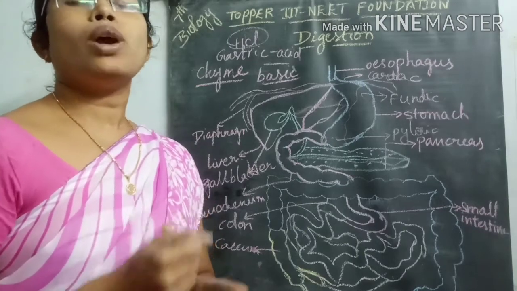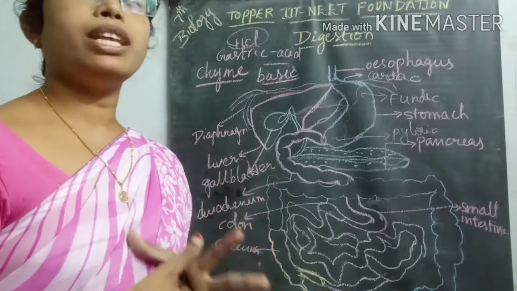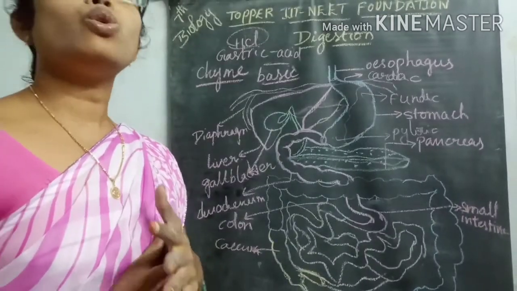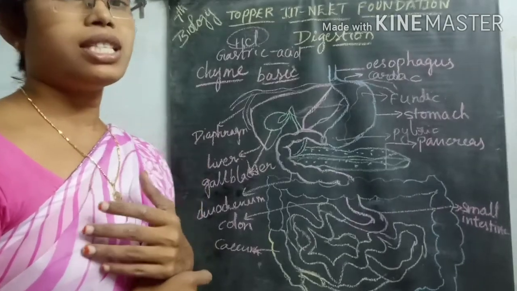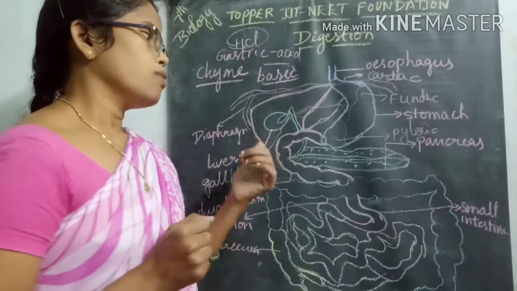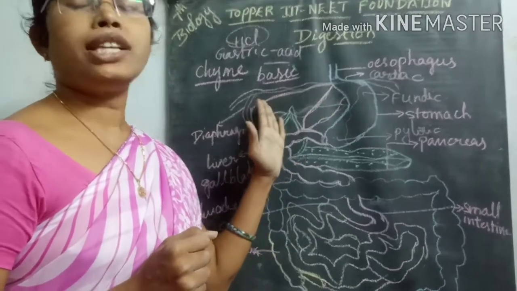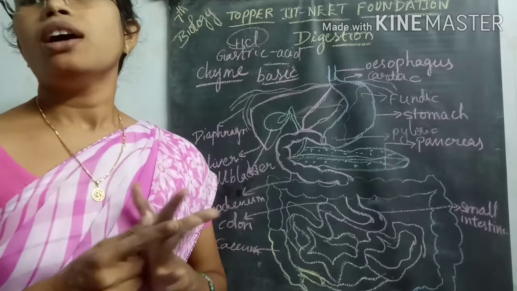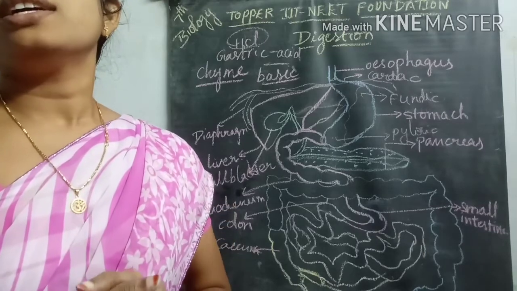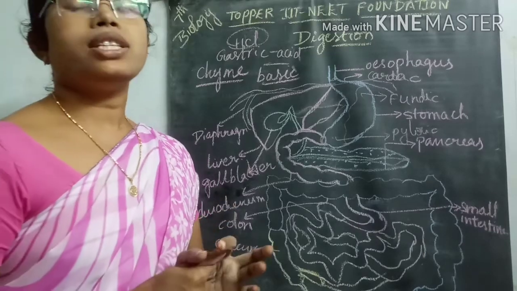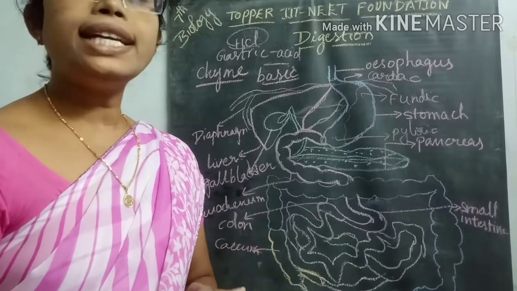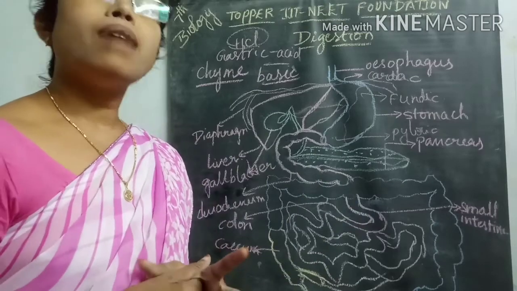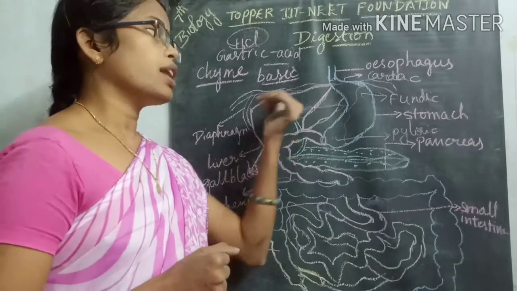Approximately 1 to 1.5 kg in weight is the liver. This liver contains 2 lobes. How many lobes are present in this liver? 2 lobes: one is the right lobe and the second is the left lobe. Of these, the left lobe is somewhat smaller when compared to the right lobe.